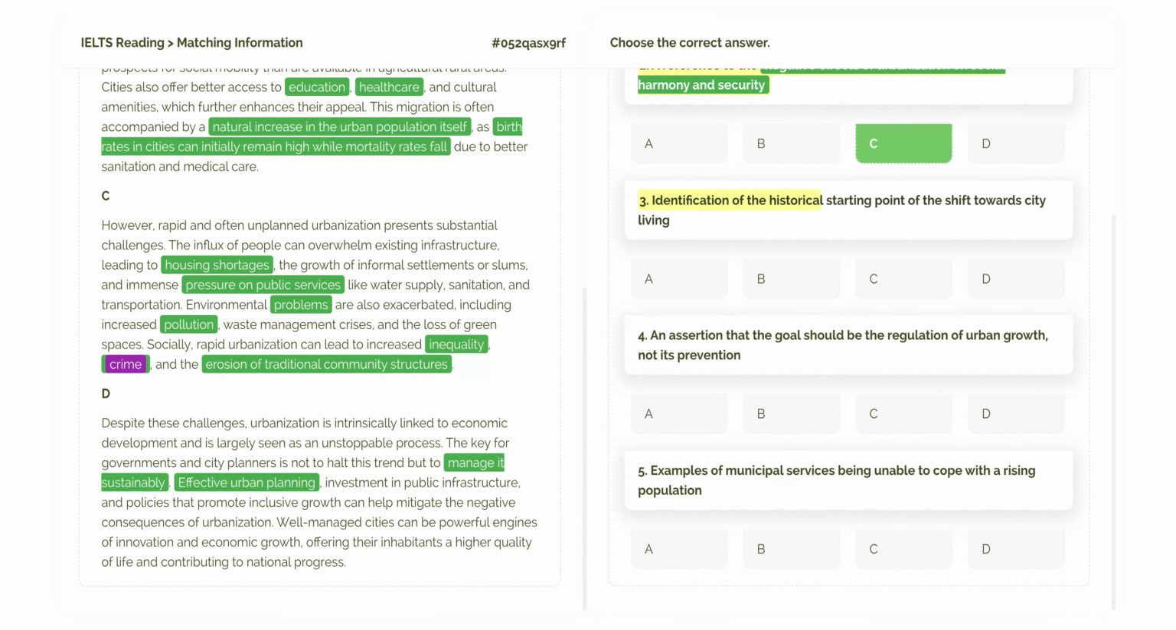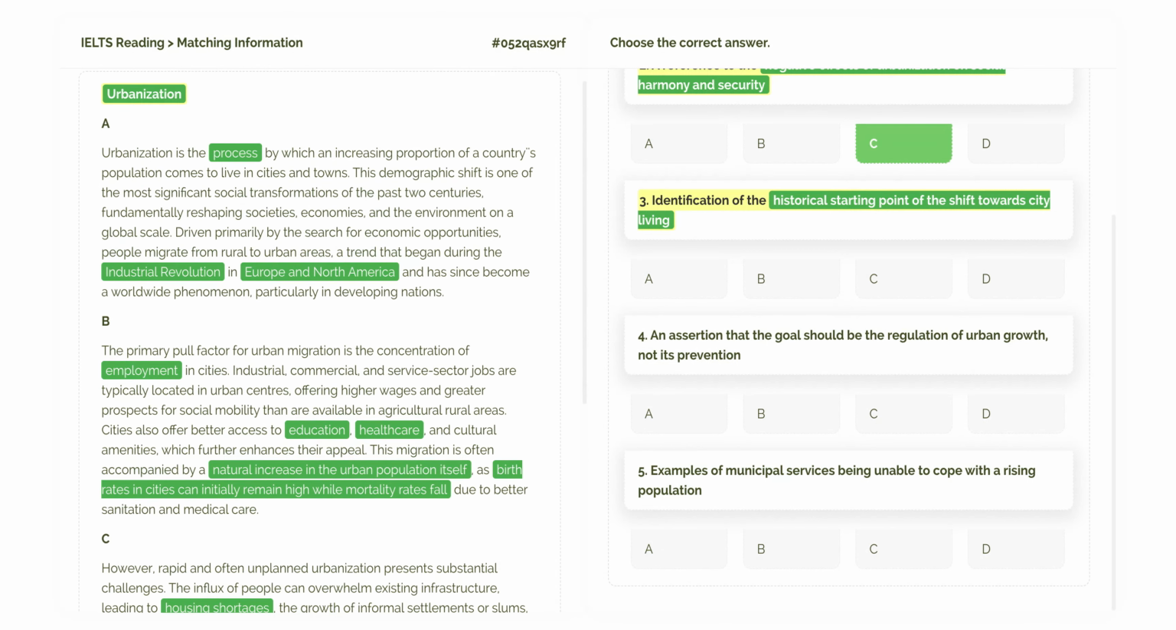Identification of the historical starting point of the shift towards city living. Let's move on. Question 3 asks for the historical starting point of the shift towards city living. The key phrase here is historical starting point. We're looking for a specific time or event in history. This kind of background information is often found in the introductory paragraph. So my first guess is paragraph A. The final answer is A.